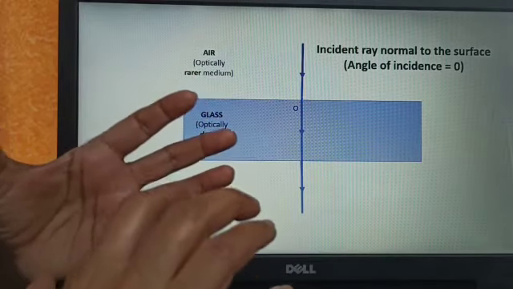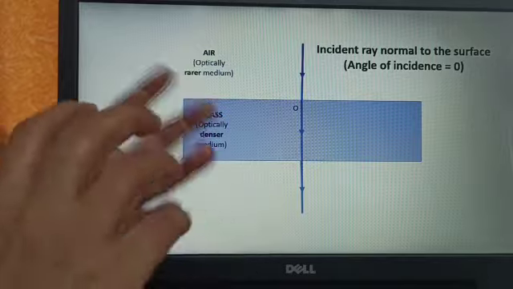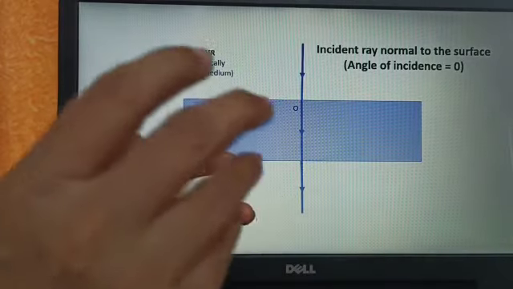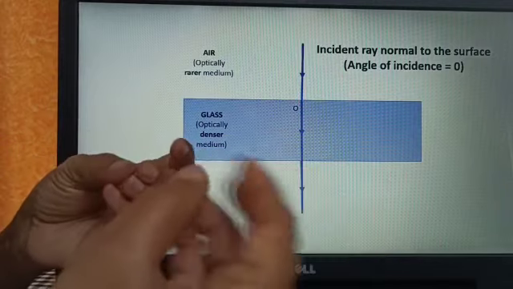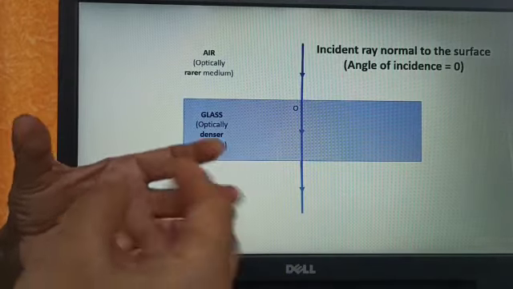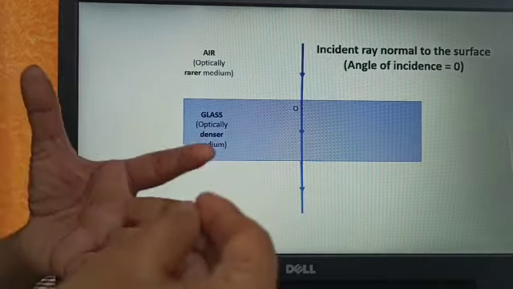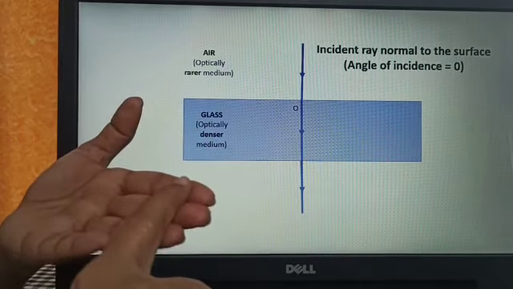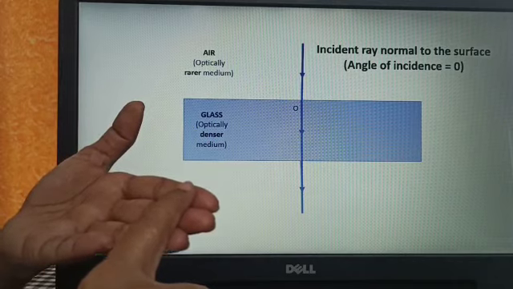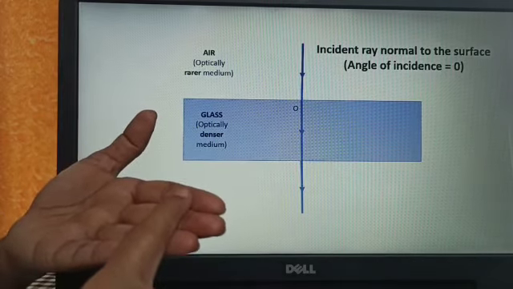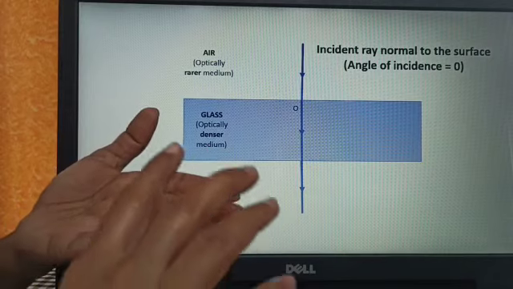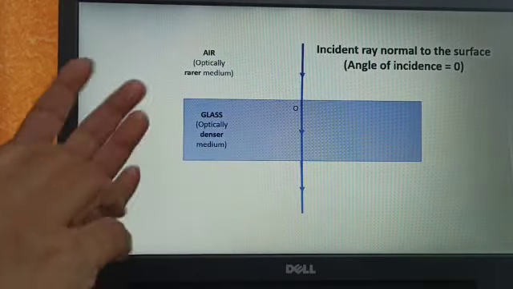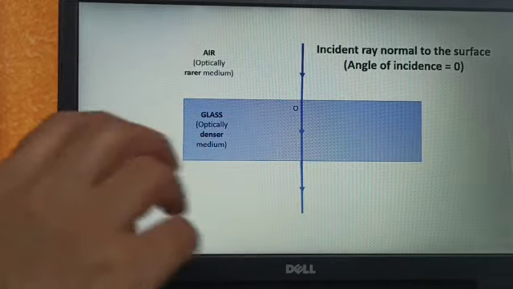Now you have to remember that whenever a ray goes from one medium to another medium, a part of it is always reflected back into the medium and the major portion is transmitted and refracted. And the next point is that if a ray falls normally to the surface, that is, angle of incidence is equal to 0, you find that it goes straight without any deviation. That is, in that case there is no refraction.